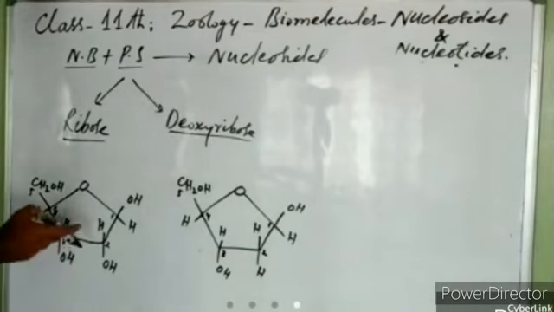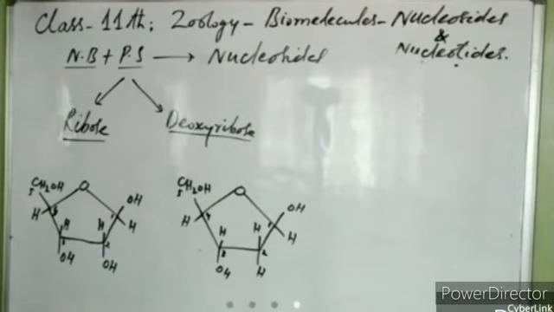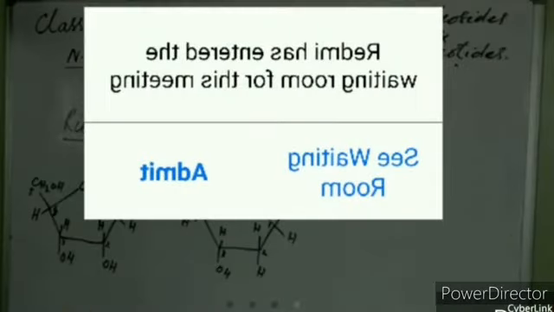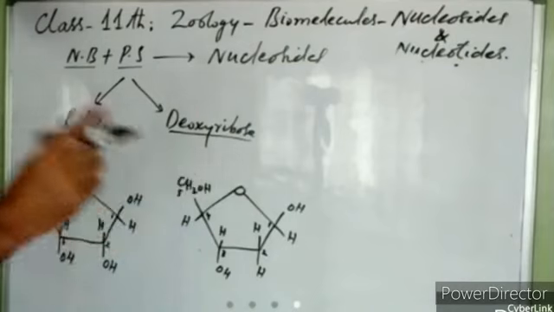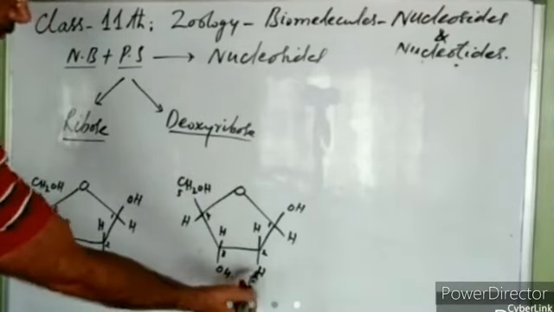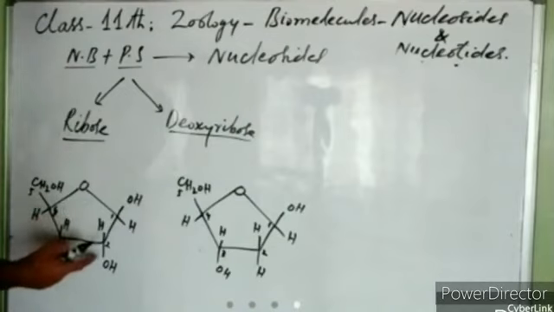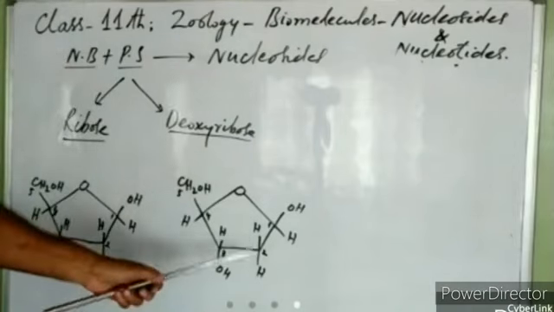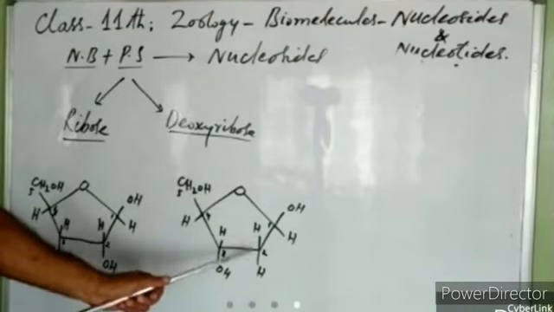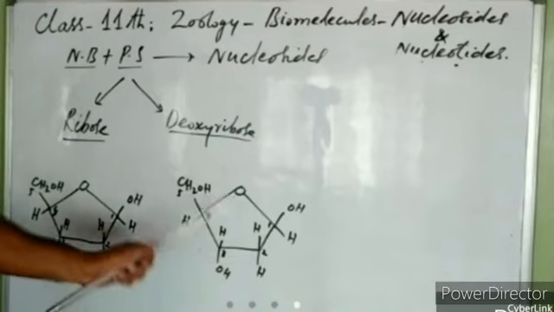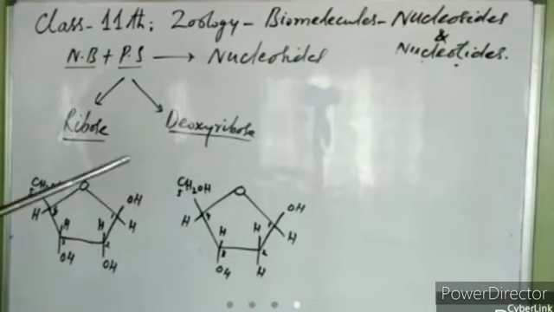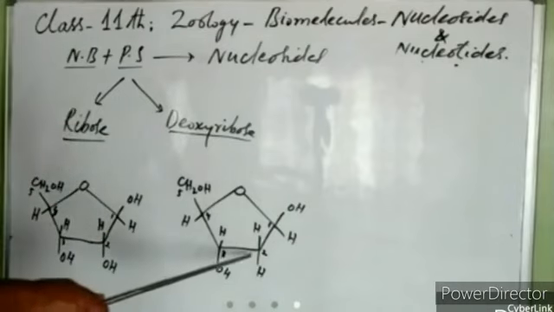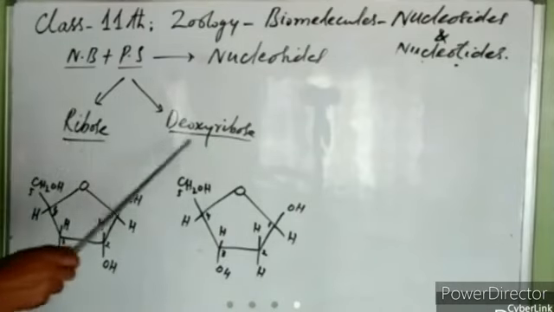Now, what is the difference between ribose and deoxyribose? Can you tell me? Deoxyribose is deficient in one oxygen atom at carbon second position. In ribose at carbon second position, there is H and OH group. In deoxyribose at carbon second position, it is H and H only here. O is missing here. That is why we call it deoxyribose, because it lacks one oxygen atom at carbon second position. So this is ribose, this is deoxyribose.